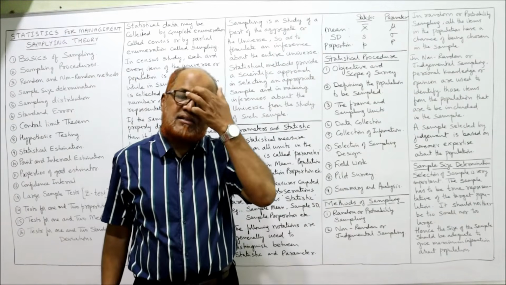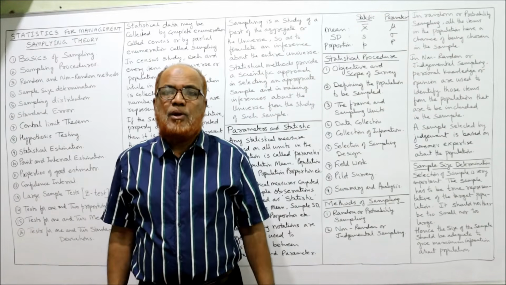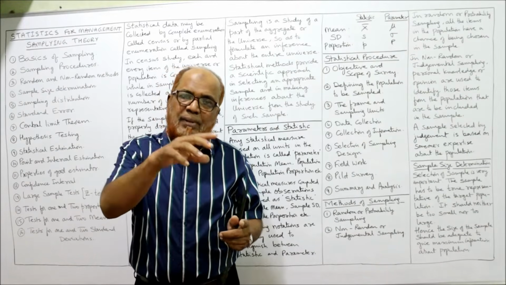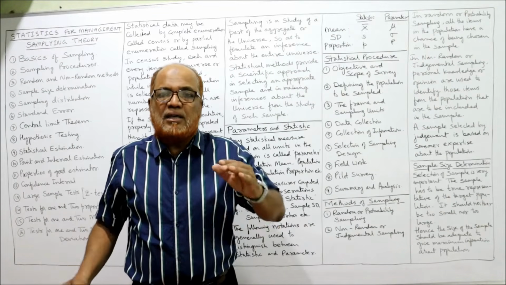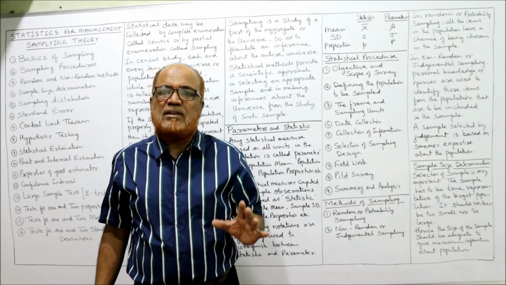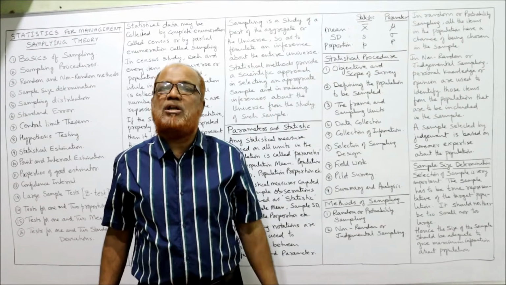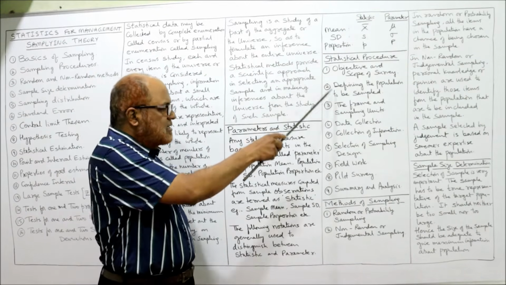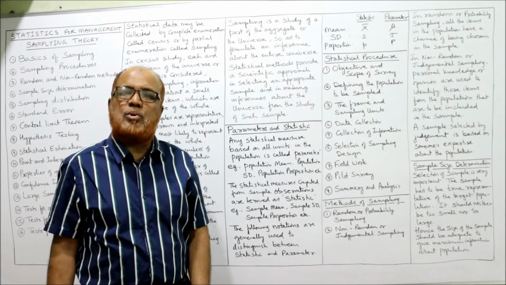Lastly, summary and analysis. Once everything is collected, then analysis will be done. Properly data should be collected, it should be tabulated, and statistical methods should be applied. Get the information, make the summaries, give the recommendations, give the conclusions on this survey. That is the last step. Summarizing, analyzing, and interpretation is the last step in sampling procedure. So these are the 9 steps to be applied in sampling. This is called sampling procedure.